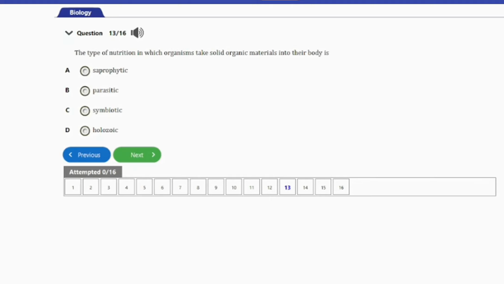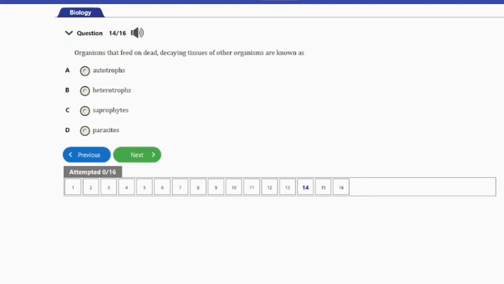So let's go ahead and consider the next question. That's question number 13 here. It says, the type of nutrition in which organisms take solid organic materials into their body is A. Saprophytic, B. Parasitic, C. Symbiotic, and D. Holozoic. So guys, the answer to this question is option D here. That's holozoic. So let's go ahead and consider the next question, guys.